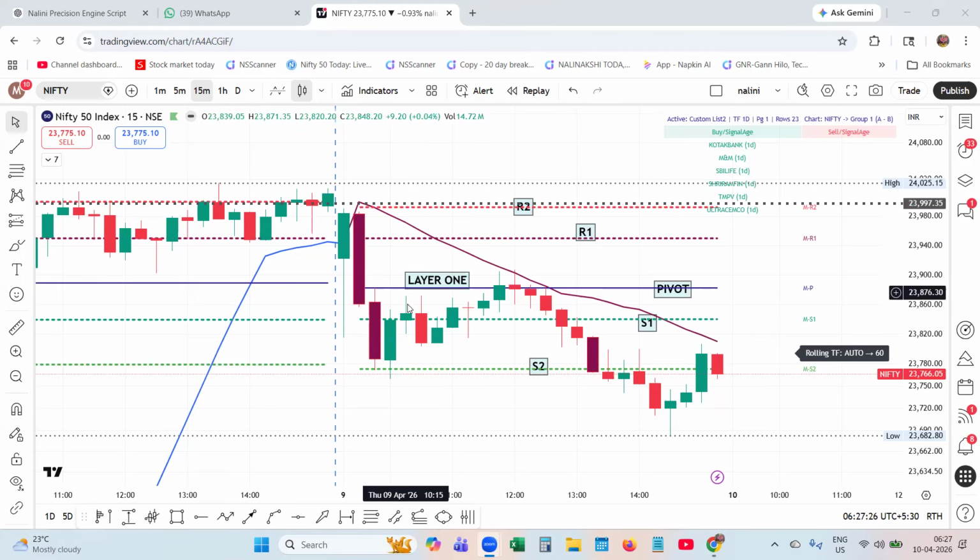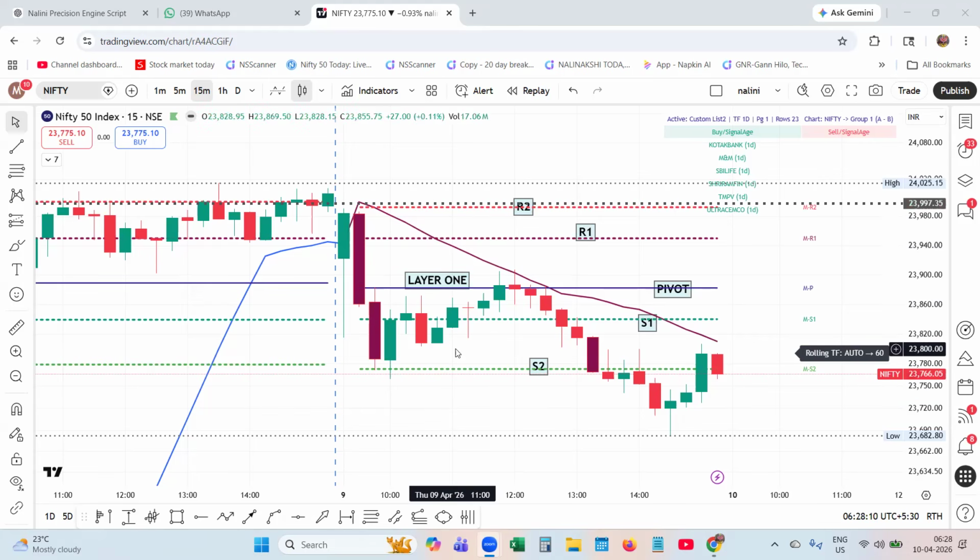See, this is the 9:15 morning itself. Around 9:18, it starts plotting these layers. This is the morning layer which guides through till 12 p.m. These levels from the morning session act as a road map from 9:15 a.m. to 12 p.m. So instead of confusion, you start the day with structure.